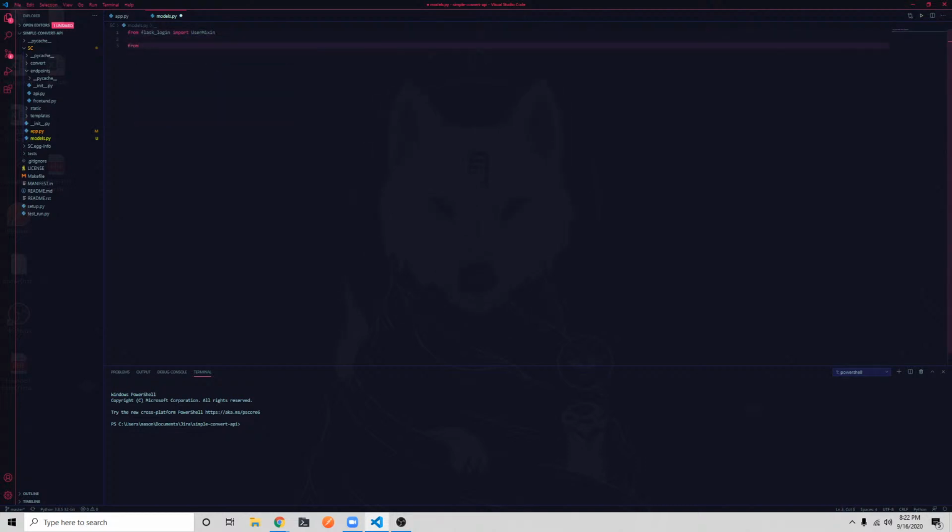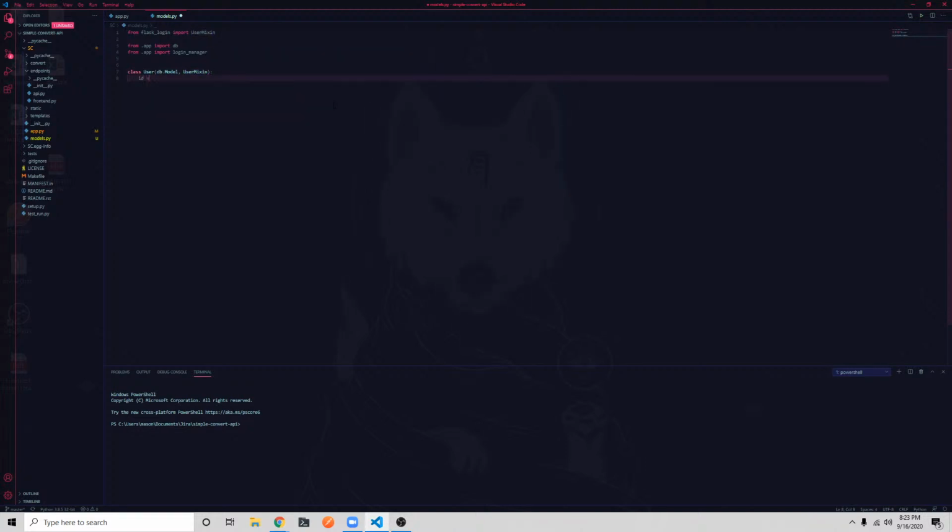So then we're going to need to import, from .app import db, and then we also need the login manager. Great. So let's go ahead and make our user class here. We're going to say db.Model, and we're also going to do UserMixin. And again, what this is doing is it has 2 inheritance here. So these are both superclasses, and it's telling it that it is a SQLAlchemy model, but then also it is managed by our login manager.